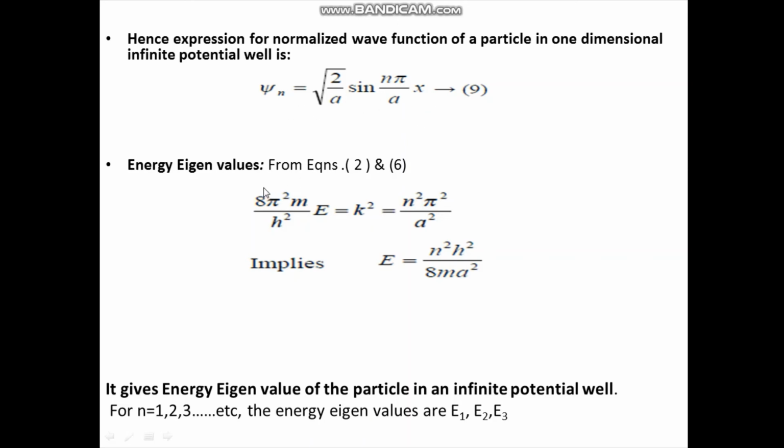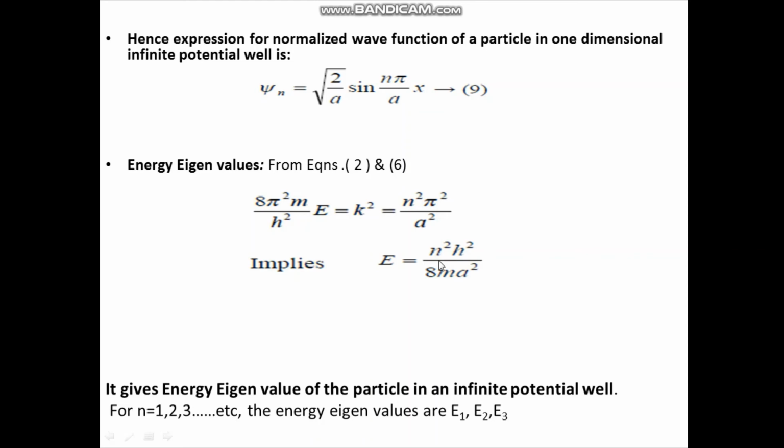The energy eigenvalues for a particle can be found as follows. From equation 2, we know that k square is equal to 8 pi square m by h square into E. And from equation 6, we know that k is equal to n pi by a, so k square is equal to n square pi square by a square. If you equate these two equations and simplify, we get E is equal to n square h square by 8 m a square. This is the energy eigenvalue equation for a particle in an infinite potential well.